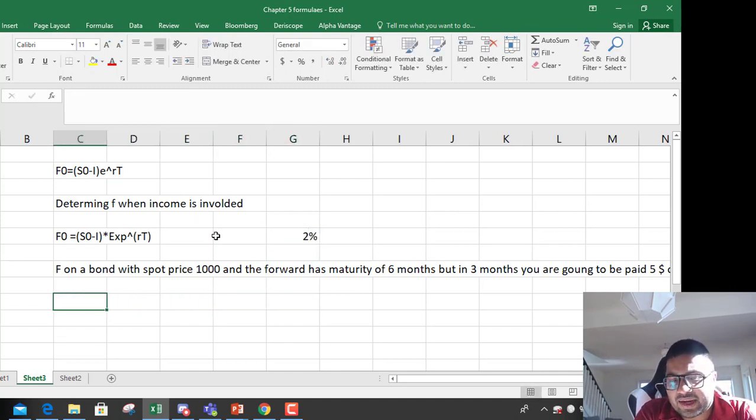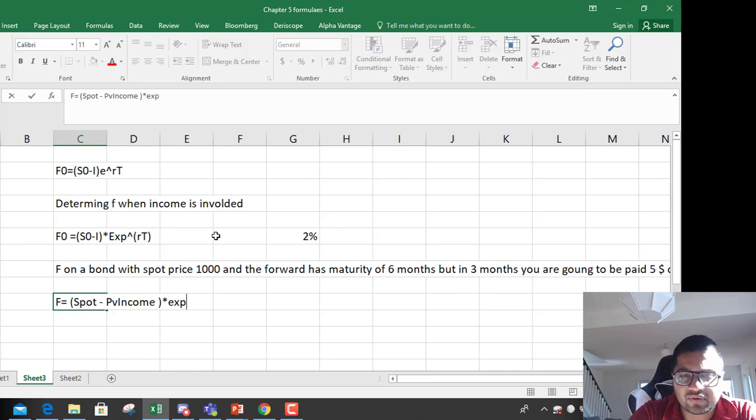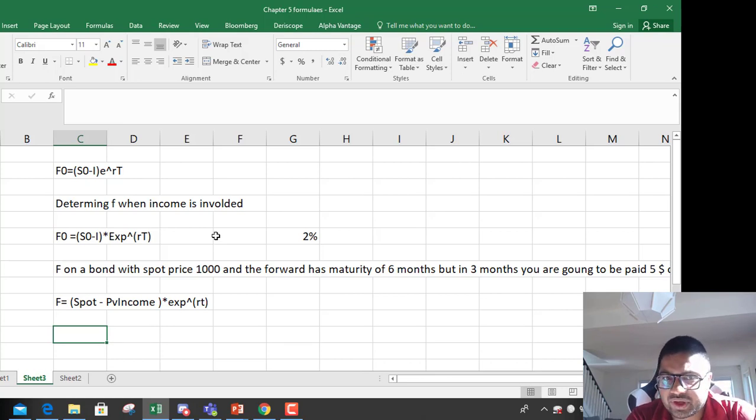Forward price equals spot price minus present value of income I, times exponential to the power rT. We know spot price, we know r, and T is 6 months, so 6 by 12 is 0.5. We know everything except the present value of income.